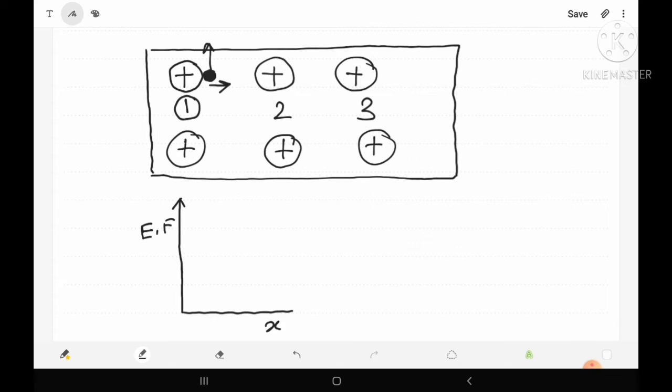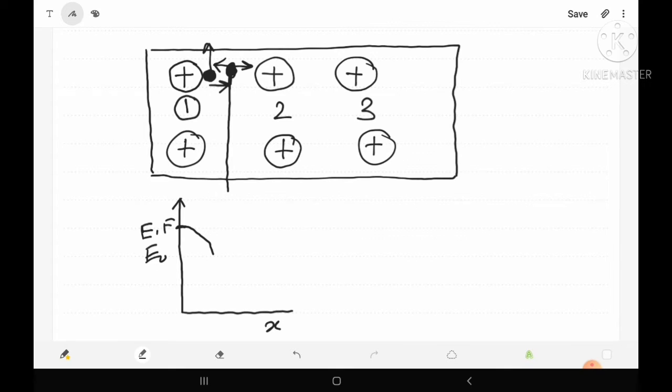Now what will happen when the electron is here? It will experience the maximum electric field here. Suppose this is the maximum electric field E0. Now as the electron moves away from atom 1, the force of attraction decreases, and when this electron comes to the midpoint of atom 1 and 2, the electron will be attracted by atom 1 as well as by atom 2.